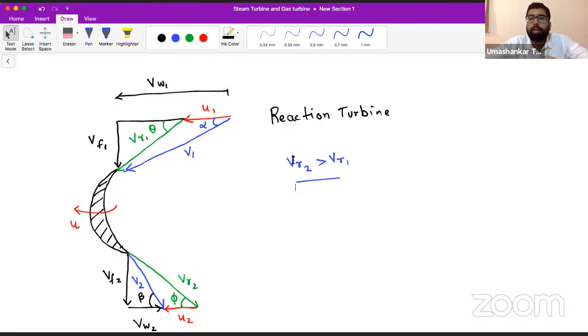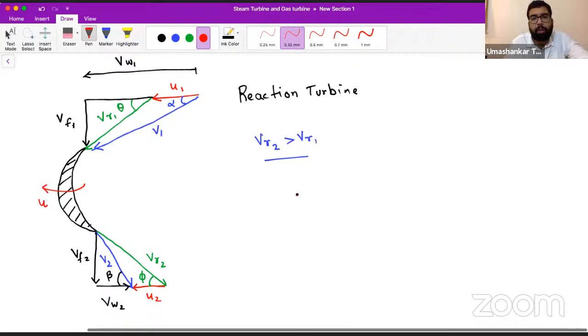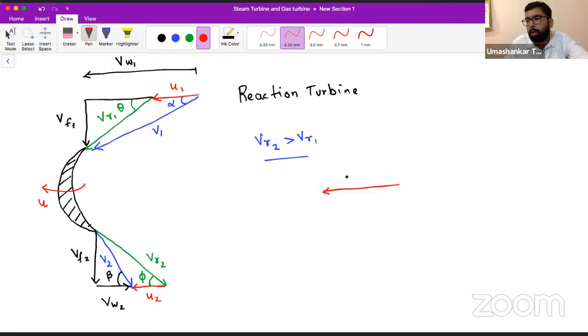Rest, the same velocity triangle can be used in the reaction turbine. We can make all those calculations as we were doing in the impulse turbine case. So do we need to analyze this again? I don't feel any need of it. There is another method of developing the velocity triangle, so let's do it this way, and in this class we will use that other way if required. The velocity triangles of the reaction turbine and the impulse steam turbine are going to be the same.